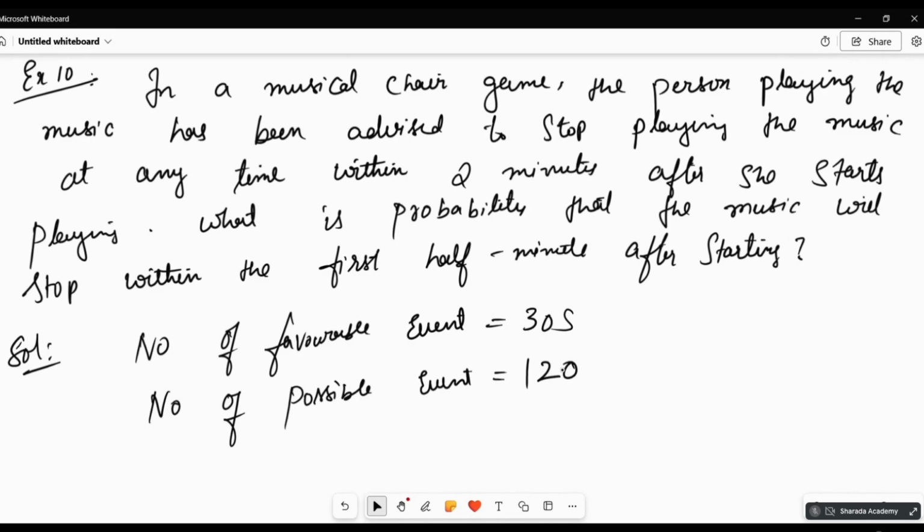First half minute is 30 seconds. So 30 by 120 is the answer. P of E will be 30 by 120, so it is 1 by 4.